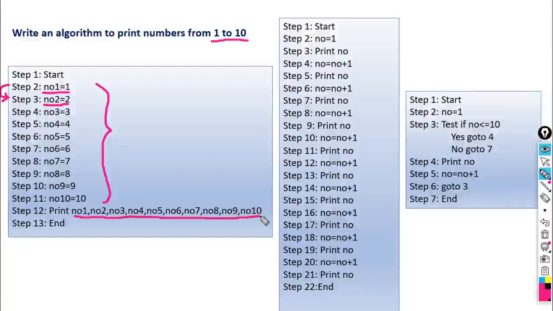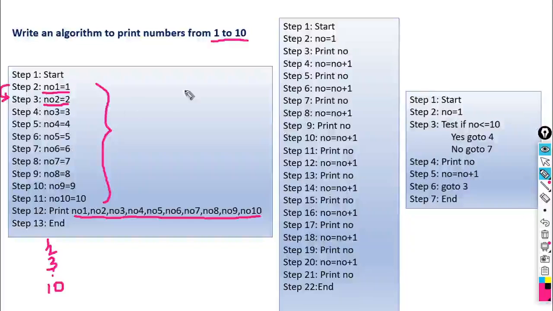So how will it work here? It will print the value of no1, which is assigned as 1, so it gives you value 1. Then it gives you the value of no2, we have assigned value 2, so it prints 2. Then no3, it prints 3, and like this it will print all the values. And what is the value of no10 here? 10, so it will print value 10. So this would be the output of this algorithm.